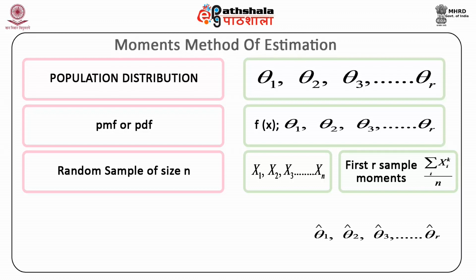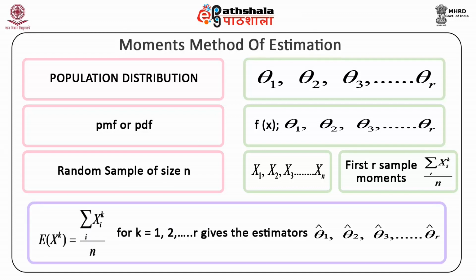Since each of the population moments is a function of the r parameters, solving the system of r equations, expected value of x raised to power k equal to summation of x i raised to power k divided by n for k equal to 1 to r, gives us the estimators theta 1 hat, theta 2 hat, theta 3 hat up to theta r hat.